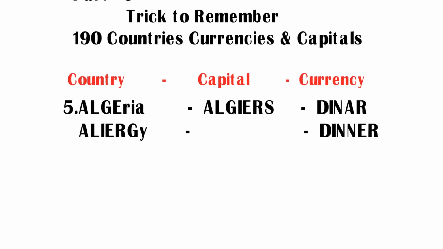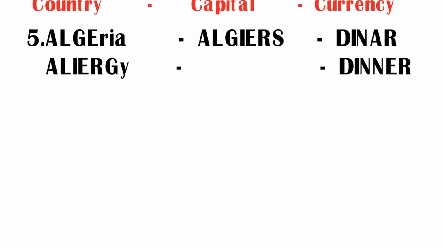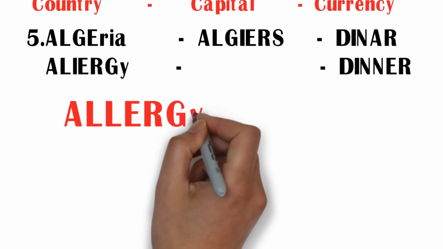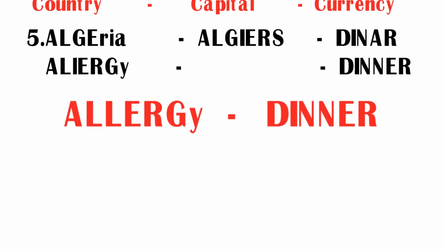Coming to the currency, friends, dinar. Its pronunciation is similar to dinner. So try to remember dinar as dinner. In this way, we have got total two new words, allergy and dinner.